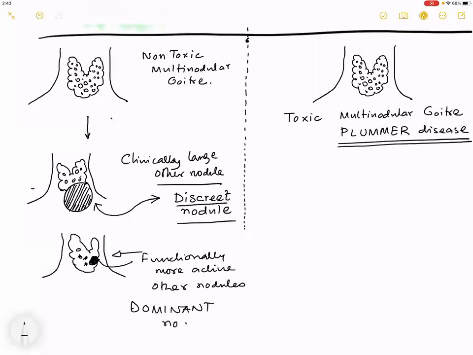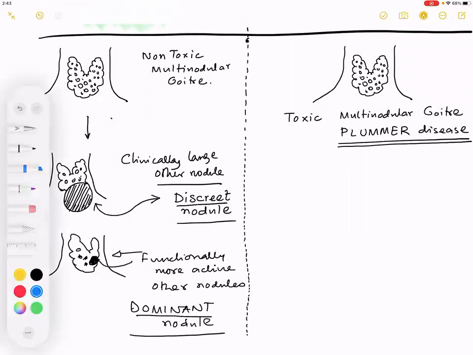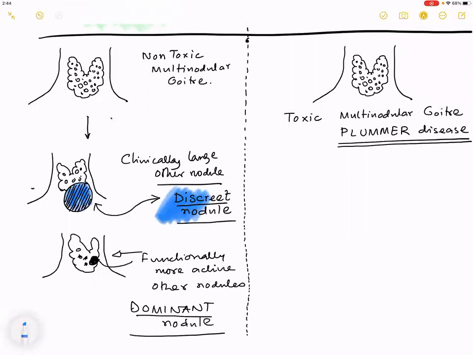So now, can you tell me the difference between a discrete nodule and a dominant nodule? If the nodule is large in size, not in function, maybe in function, that is not important. But if the nodule is larger in size in comparison with the other nodules, what is this called? When size matters, it is called discrete.